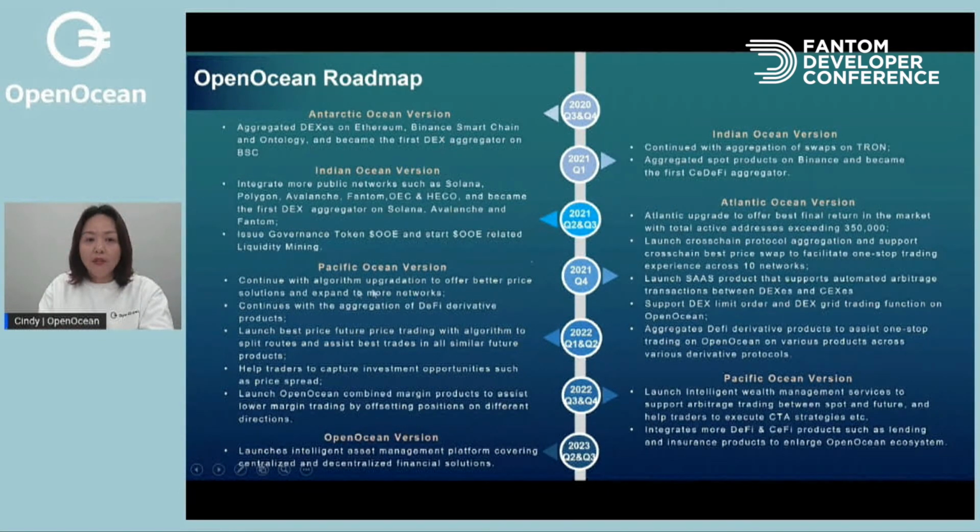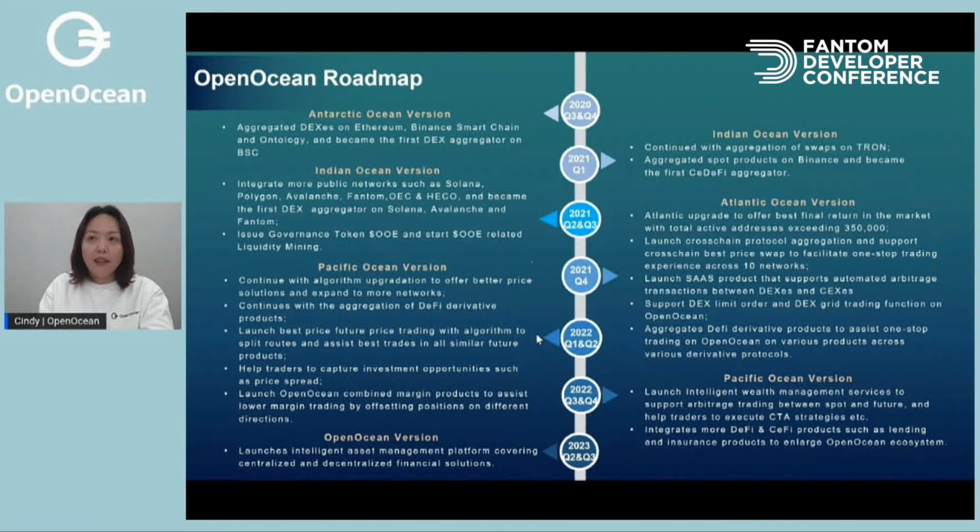We are going to expand to the Pacific Ocean version of OpenOcean in 2022. In the Pacific Ocean version, we are continuing with our algorithm upgrading. On OpenOcean, we will launch the Pacific Ocean version with even better price solutions and expand to more public networks. We are also continuing with the aggregation of DeFi derivative products, and we will launch best-price futures trading with an algorithm to split the routes and assist the best trades in all similar futures products.